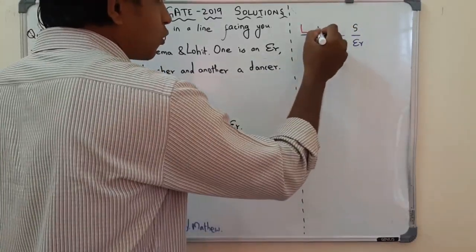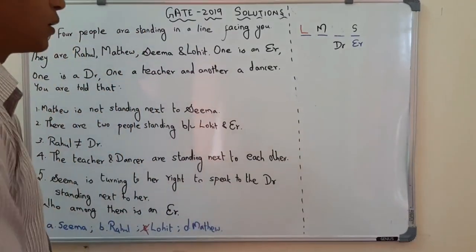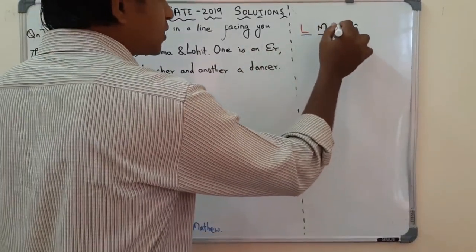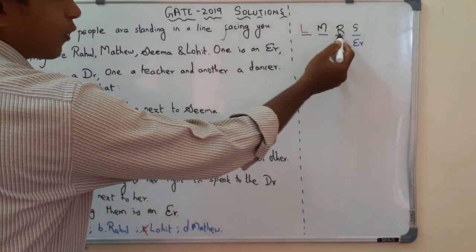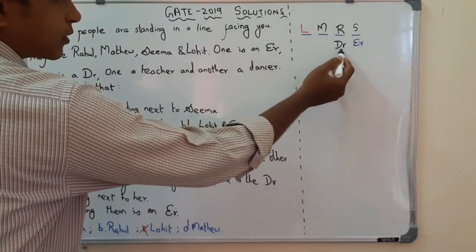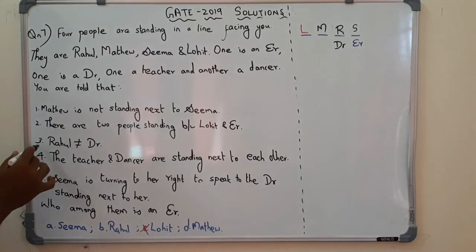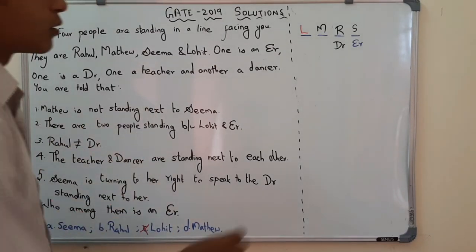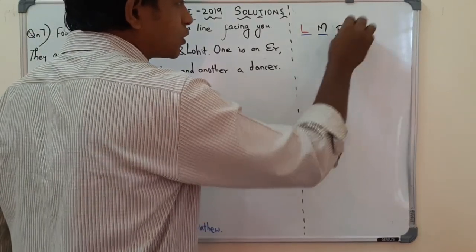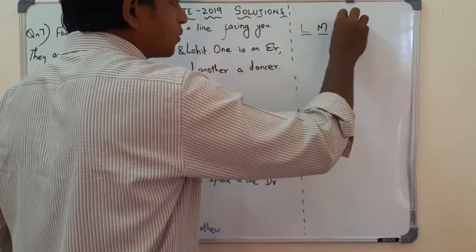So Matthew has to occupy this position, and this position has to be filled by Rahul. But if Rahul fills this gap, he must be a doctor, whereas according to point number 3, Rahul is not a doctor. So the position of Seema is wrong.